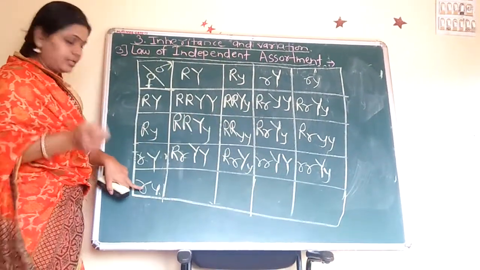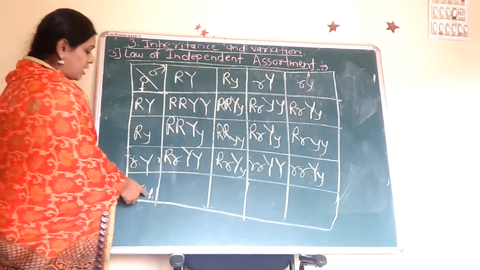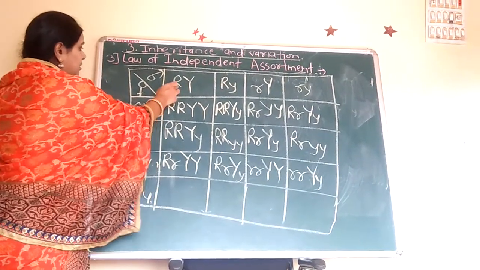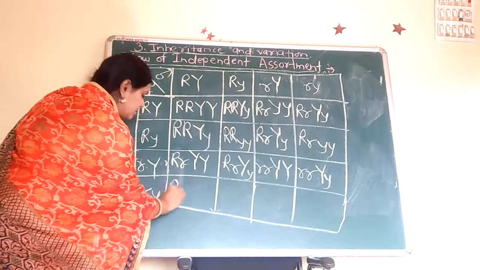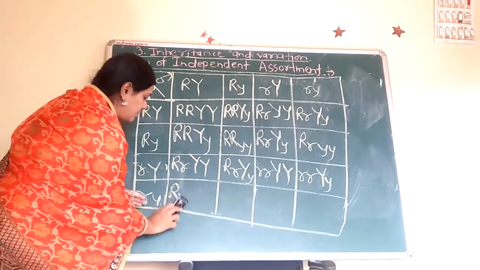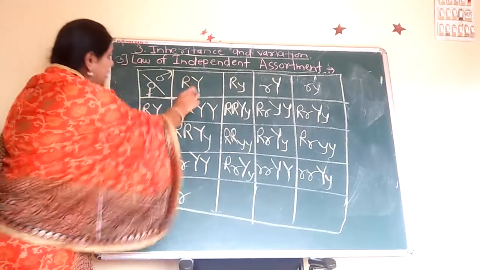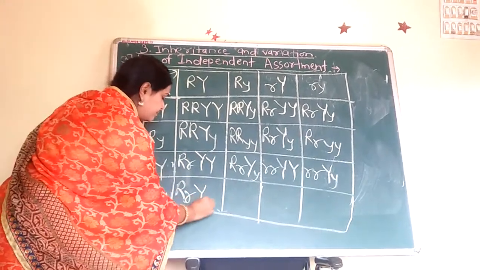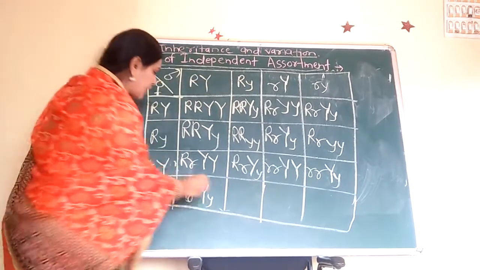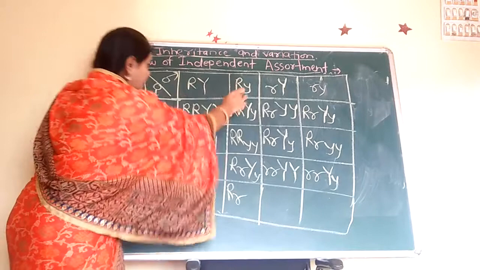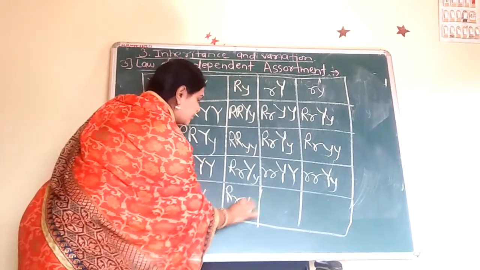Then the remaining, that is the small r, small y, is going with this gamete, that is the capital R, small r, capital Y, small y. Then capital R, small y.